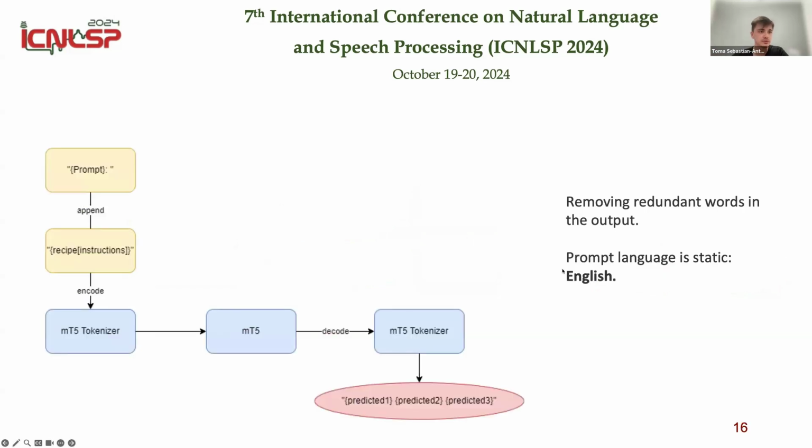First we simplify the output, so it will be easier for the model, and also the prompt language that we used and the connections and everything is in English. So the data set is multilingual, but the prompt language is static across the languages. So it's just English because it's the better performance language.